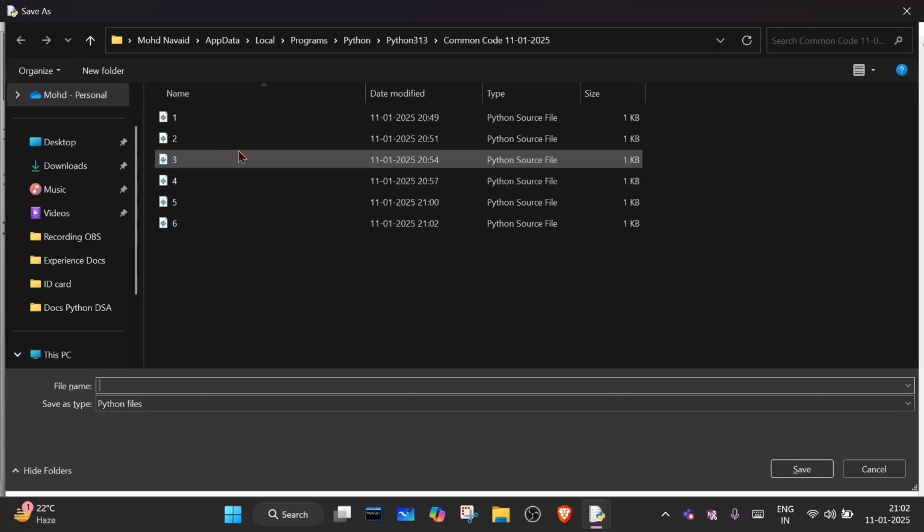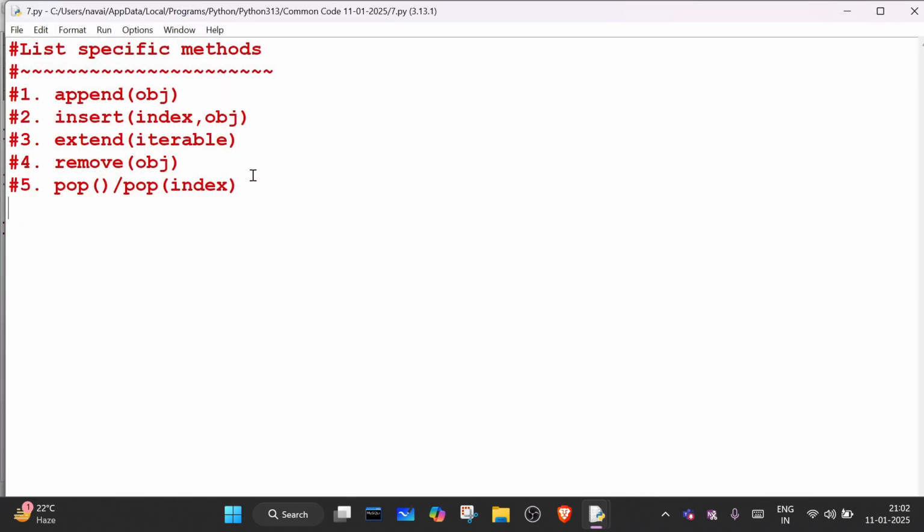Okay, so the next one is, suppose you want to remove all the elements from the list at once, then what will you do? So here we have one more method which is clear. It removes all the elements from the list at once. So for example, in L1 I have elements.